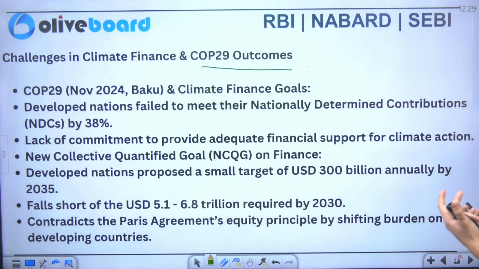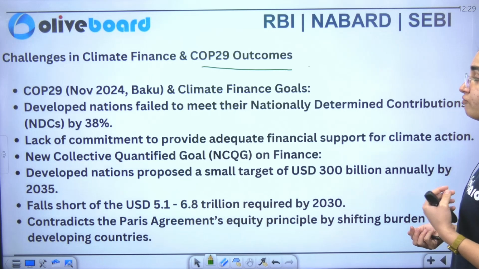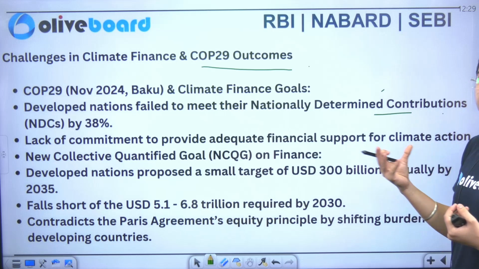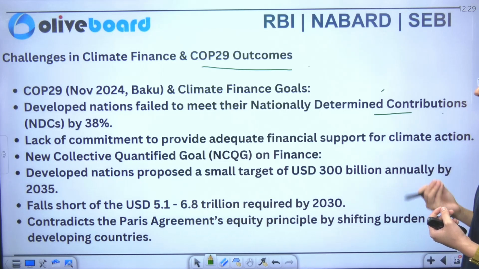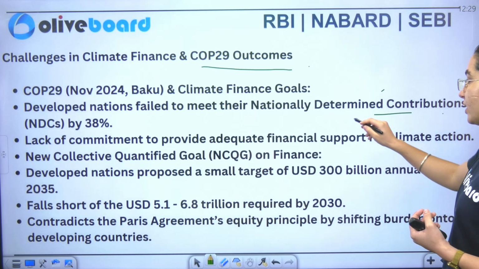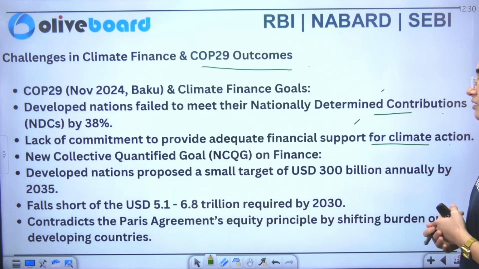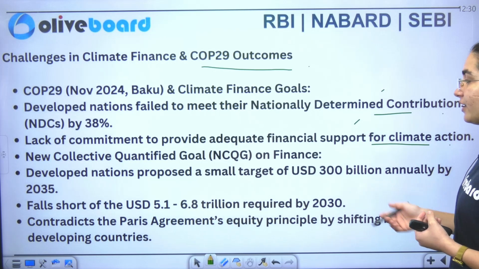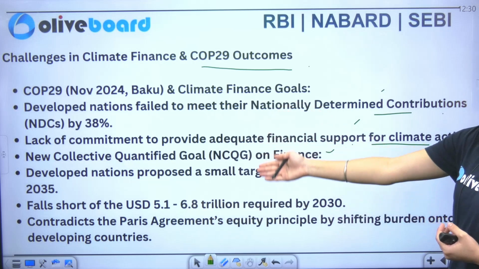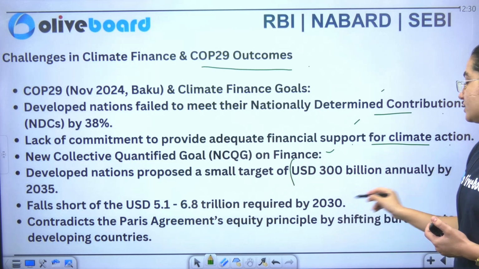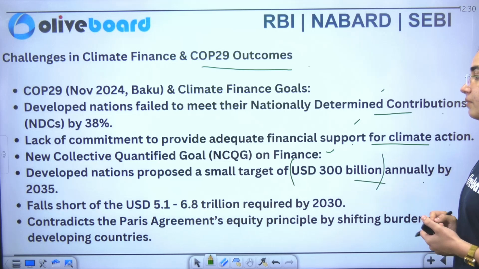Now you can see that we have talked about many things, which include that developed nations have failed to meet their internationally determined contribution, that is 38%, and we are lacking in the commitment to provide adequate financial support for climate action. Similarly, on the new collective quantified goal on finance, developed nations have proposed a small target of USD 300 billion annually by 2035.